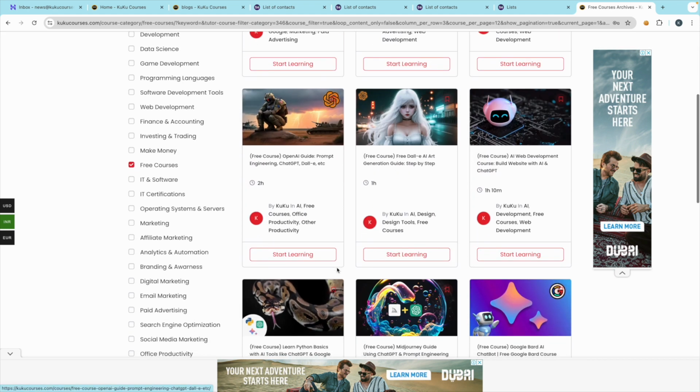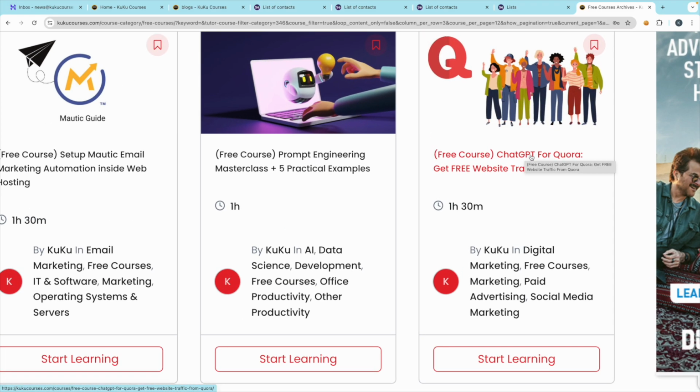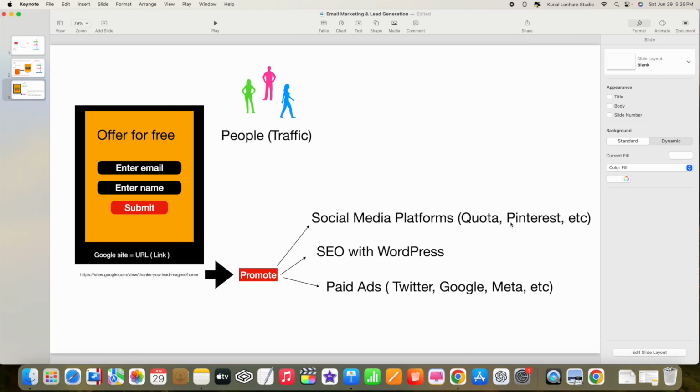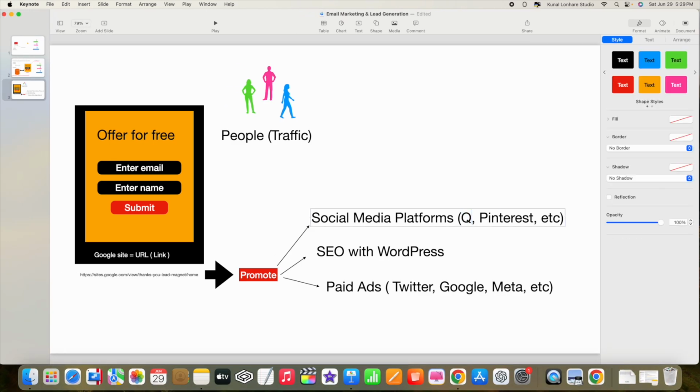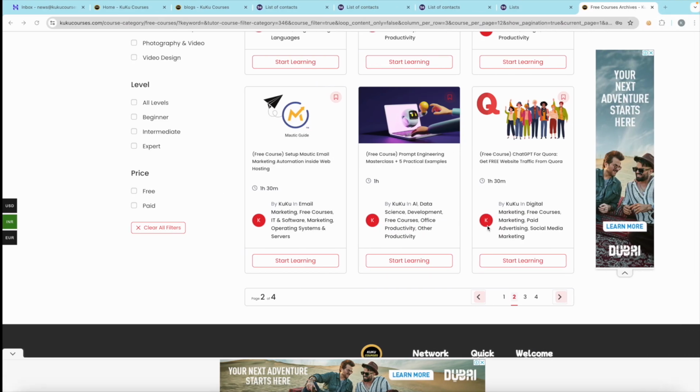You can also use Quora. You can see ChatGPT for Quora, get free website traffic from Quora. You can watch this one as well. This is the Quora platform, and you can get traffic from here as well, completely free.